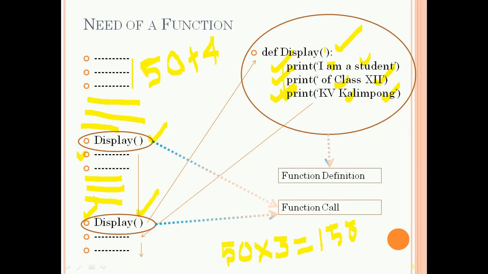If we are using a function, it will be very easy to find errors, because whatever the program is doing here, if we are facing any problem regarding display, that means we can surely identify that there is a problem in the display function only. So error identification will be very easy.